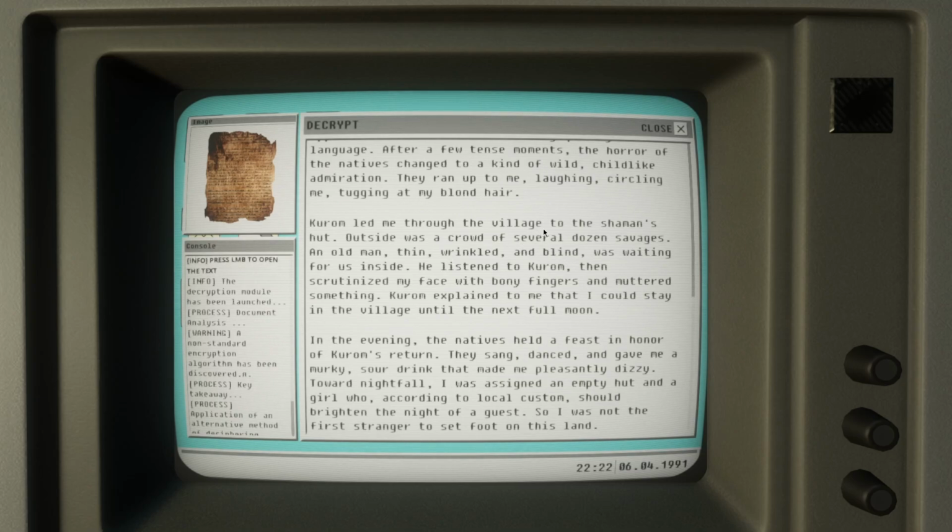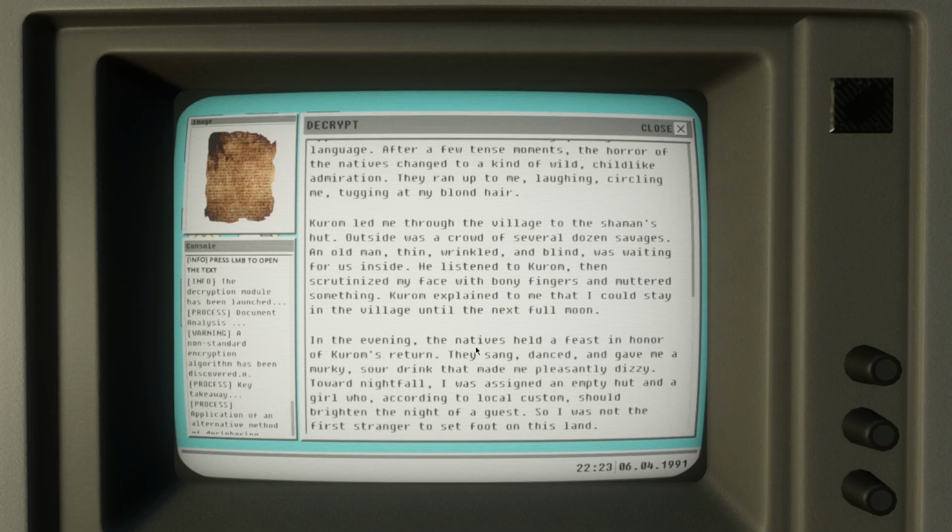Grom led me through the village to the shaman's hut. Outside was a crowd of several dozen savages. An old man, thin, wrinkled, and blind, was waiting for us inside. He listened to Grom, then scrutinized my face with bony fingers and muttered something. Grom explained to me that I could stay in the village until the next full moon.